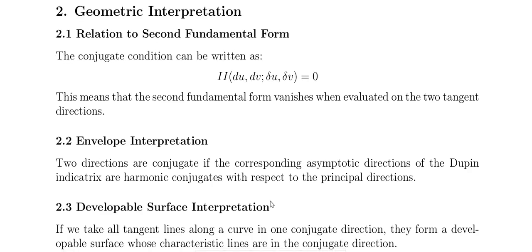and relation to the second fundamental form. The conjugate condition can be written with the second fundamental form, that is, the second fundamental form of du dv and del u del v equal to 0. This means that the second fundamental form vanishes when evaluated on the two tangent directions, for the conjugate condition.